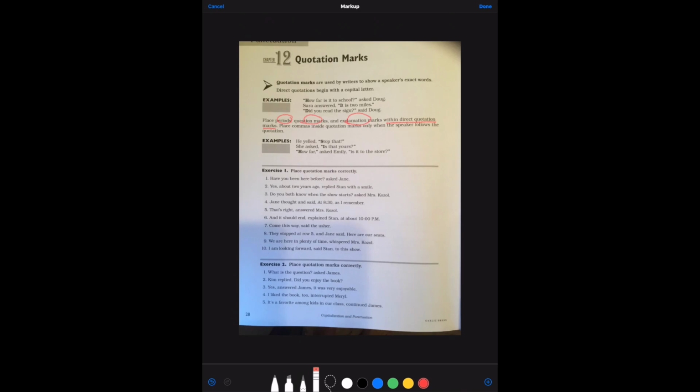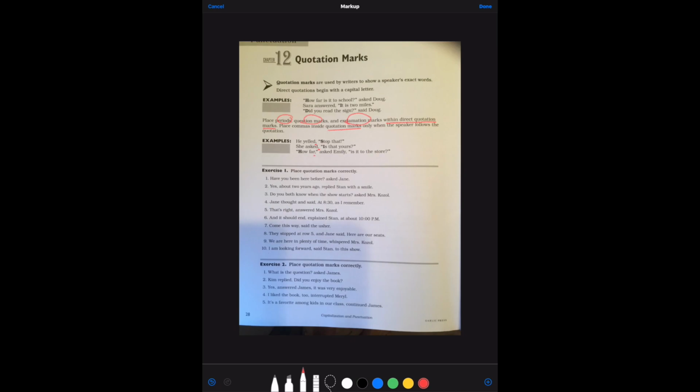Place commas inside quotation marks only when the speaker follows the quotation. Okay? So here's an example. He yelled, "Stop that." She asked, "Is that yours?"